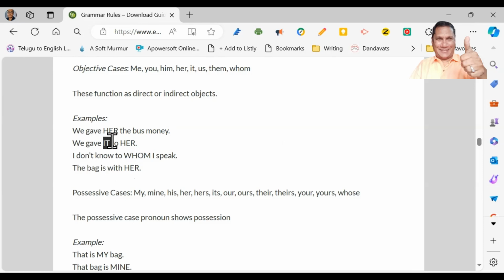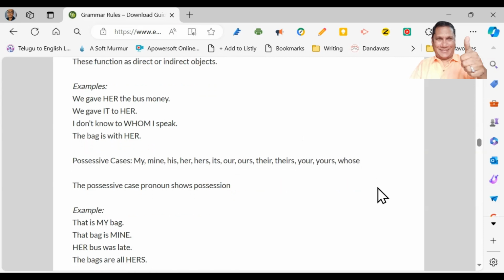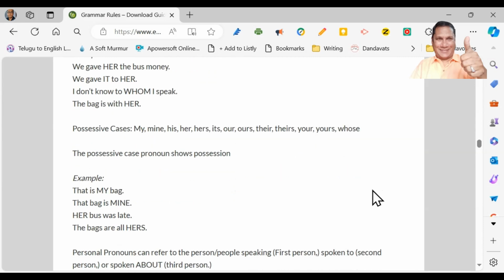We gave it: it is the direct object, and her is the indirect object. I don't know whom I speak. Whom is the direct object, I is the indirect object. The bag is with her. Direct object: her. Now, possessive cases.